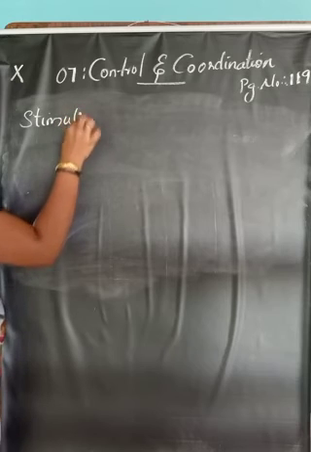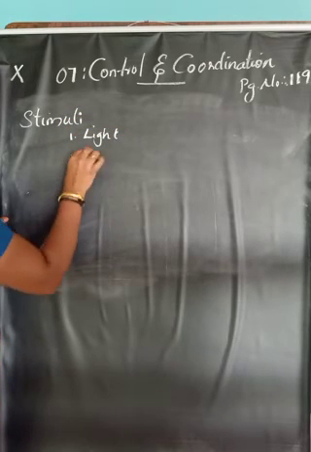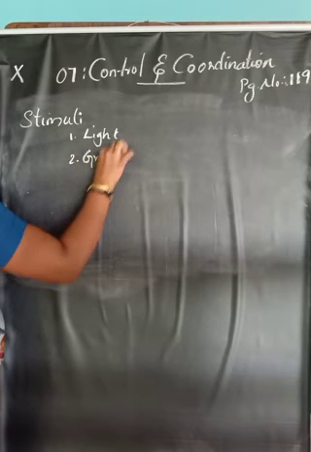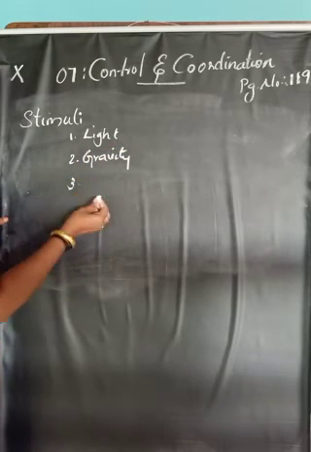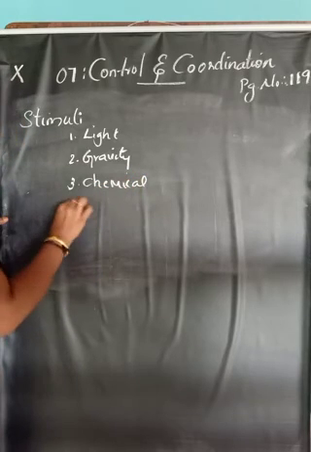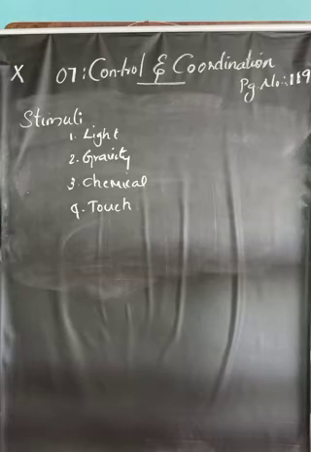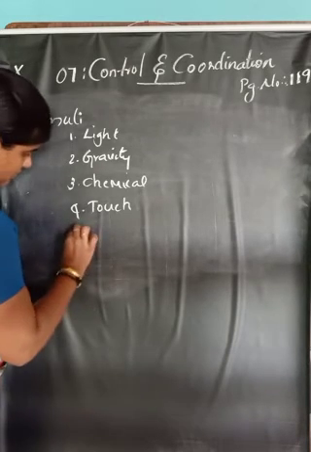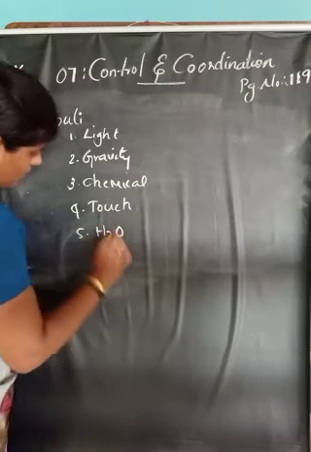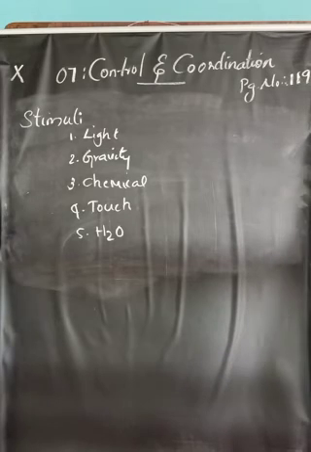light, gravity, chemicals, touch, water. These are the main important stimuli to which plants respond. So stimuli may include light, gravity, chemicals, touch and water, which are the major stimuli to which plants respond.